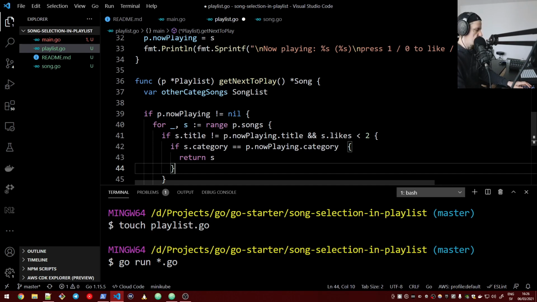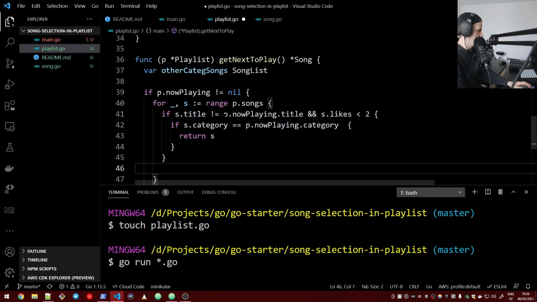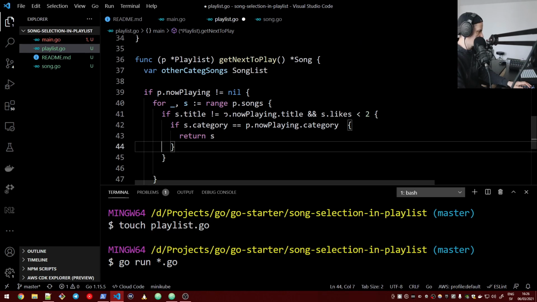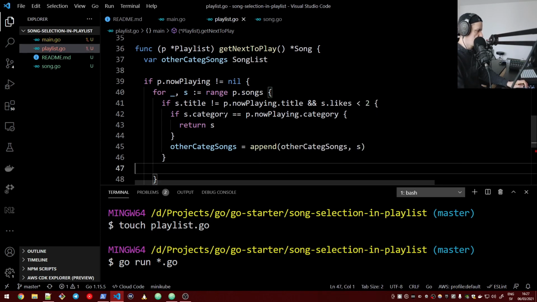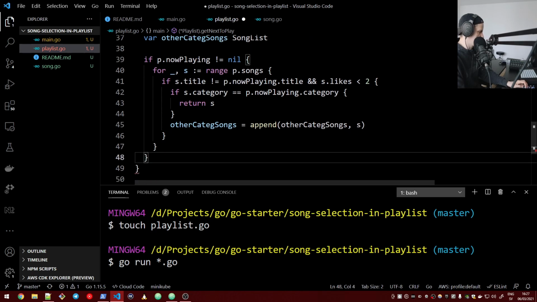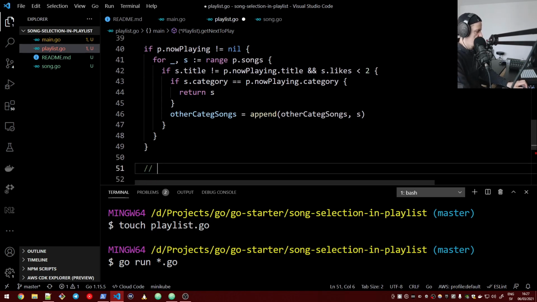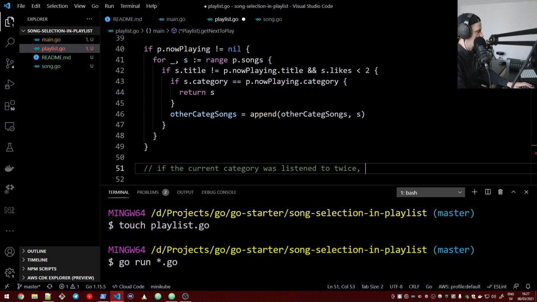However, if the category is different, we want to add it to this song list of other category songs. Append otherCategorySongs s. Okay. So what happens now is, if the current category was listened to twice, try another category.